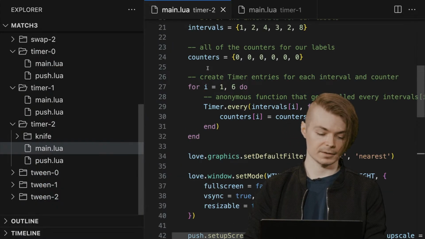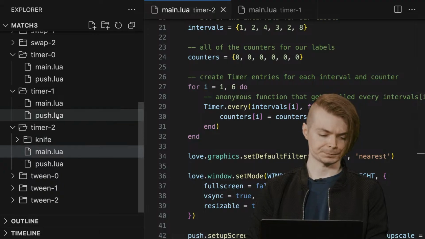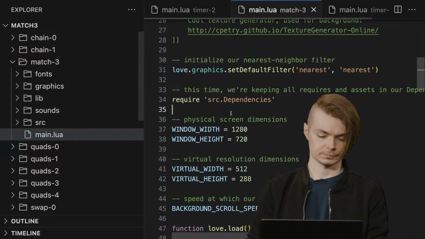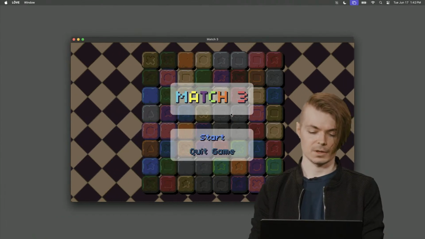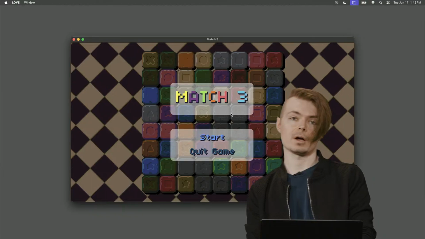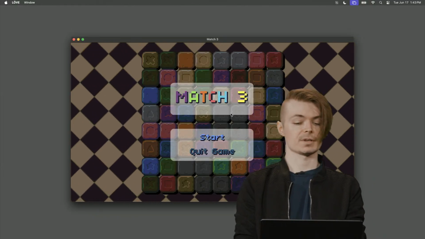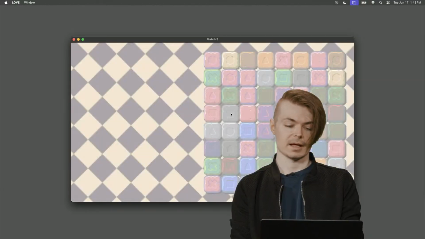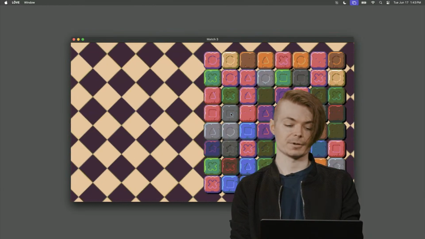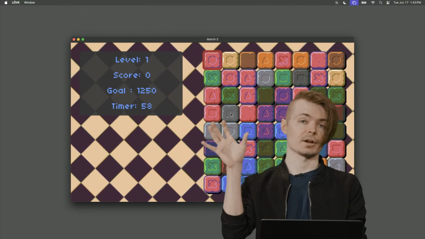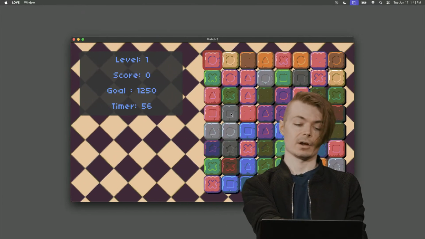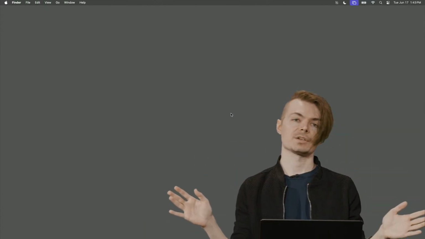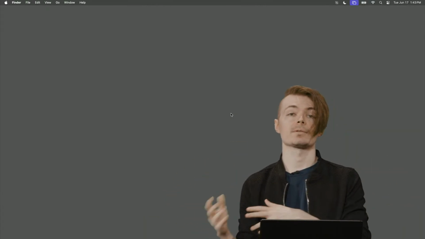I'll draw your attention again to where we can see this immediately in our source code. Just as a reminder, match 3, every 0.075 seconds approximately, those letters are changing. You can see after 1 second, the level 1 stayed there in the middle of the screen. And also the timer is going down 1 second. We don't have to have timers to manage these things anymore. And this allows us to do a lot of really cool things.